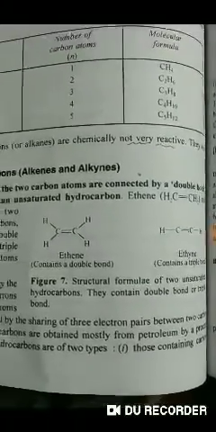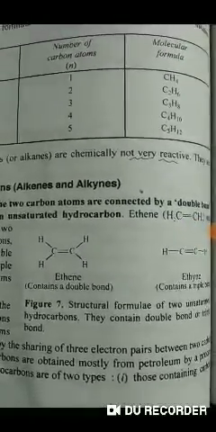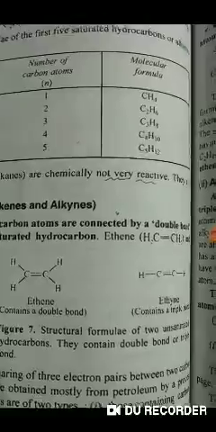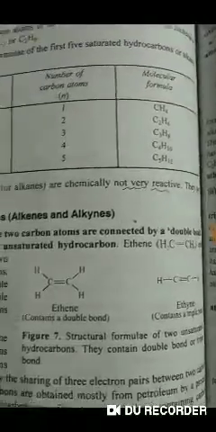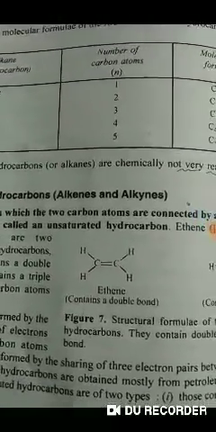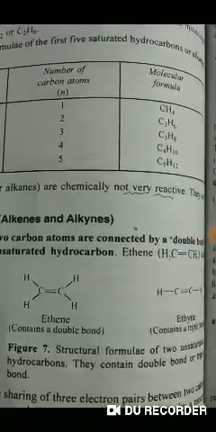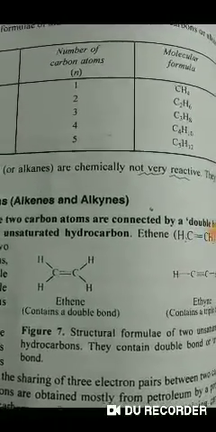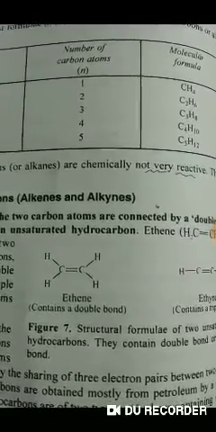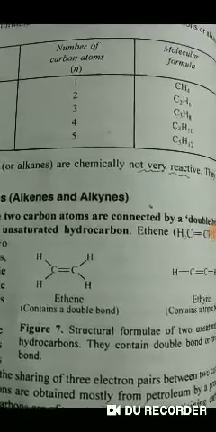The names and molecular formulas of the first 5 saturated hydrocarbons, the alkanes, are: this is methane, and methane has 1 carbon atom, while its molecular formula is CH4, that means it has 4 hydrogen atoms. The second one is ethane.